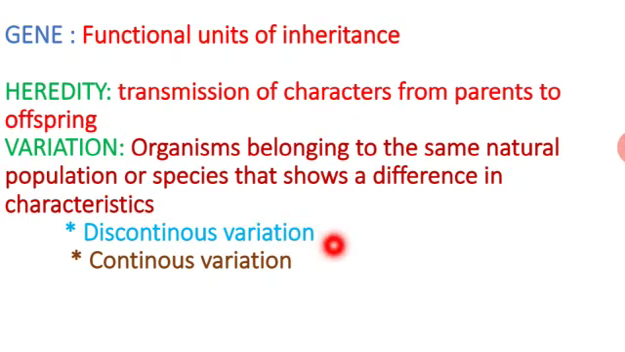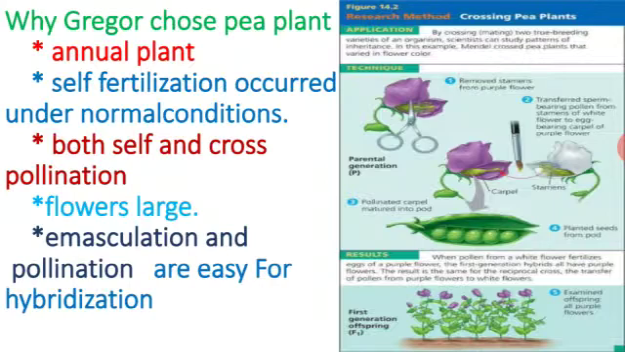Here the variations can be divided into discontinuous variation and continuous variation. Okay, next, why Gregor has chosen the Pisum sativum plant, that is nothing but the garden pea, because it is an annual plant. Self-fertilization may occur in normal condition itself. Both self and cross-pollination can be conducted here. Flowers are larger, and emasculation and pollination are very easy for hybridization.